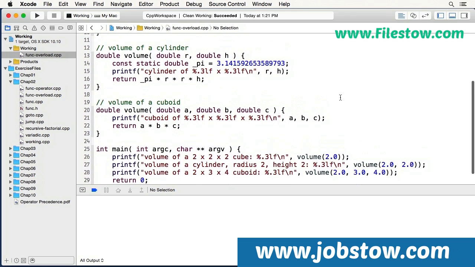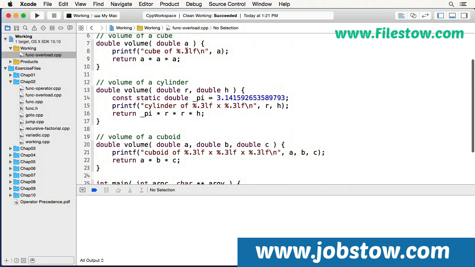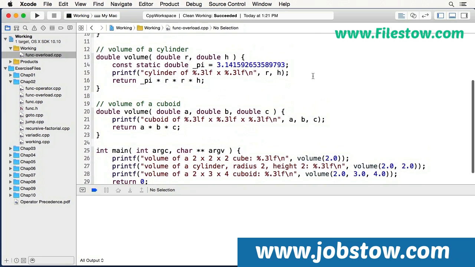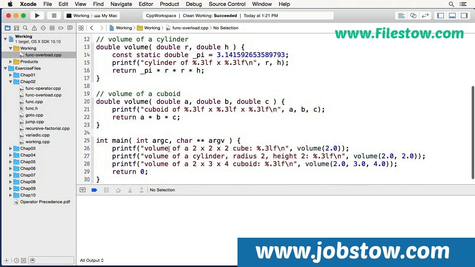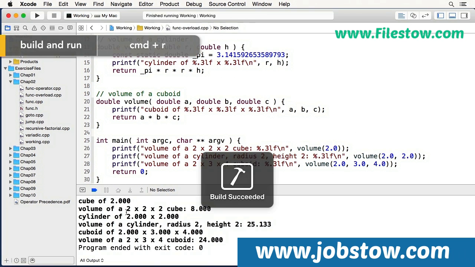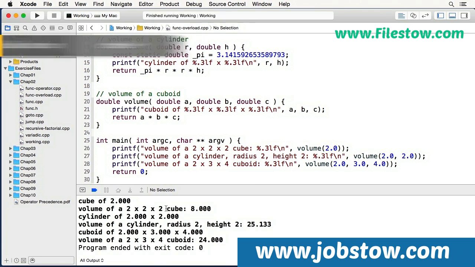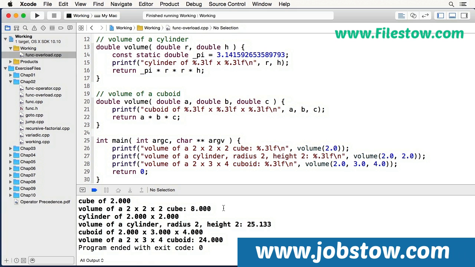So you'll notice when we run this that first it'll say cube of, and I believe this gets called with a 2.0, and then it'll say volume of a 2 by 2 by 2 cube is, and it'll give the result. And so that'll happen for all three of these, and I'm going to go ahead and build and run, and we see cube of 2.0, volume of a 2 by 2 by 2 cube is 8, and cylinder of 2 by 2, and the result is 25.133, and the cuboid, the result is 24.0.